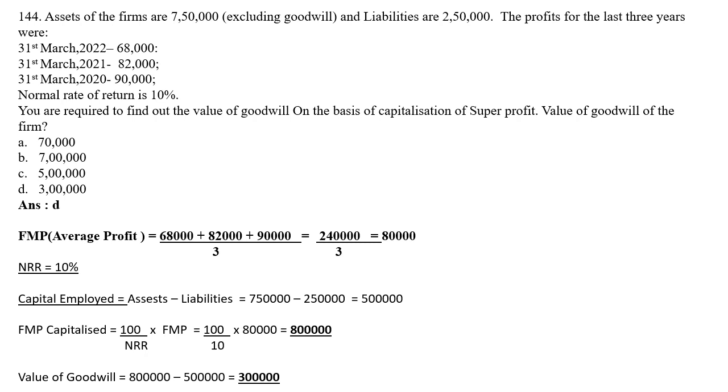Then value of the goodwill is FMP capitalized minus capital employed, that is 8 lakh minus 5 lakh, equal to 3 lakhs.